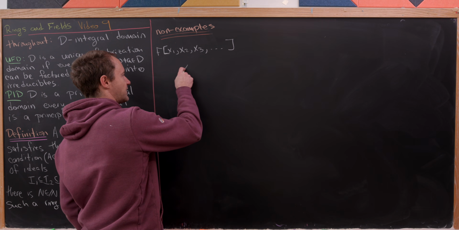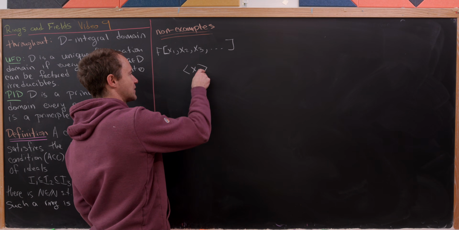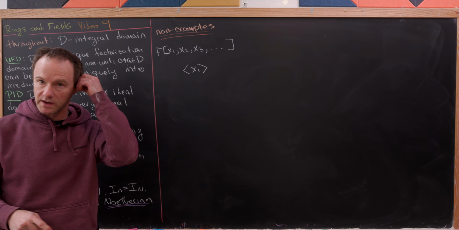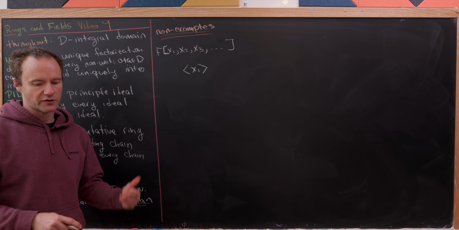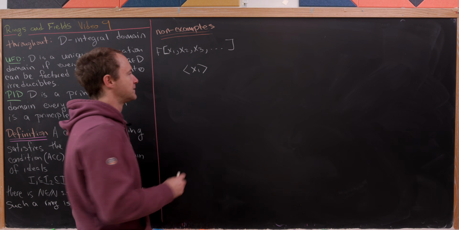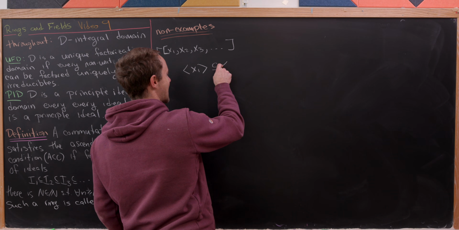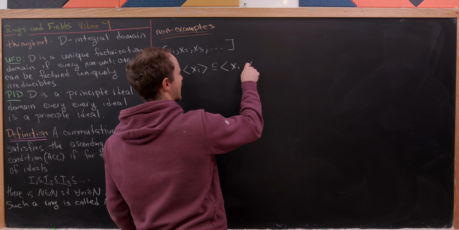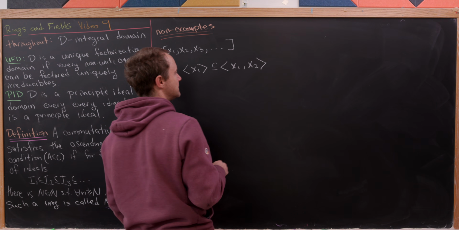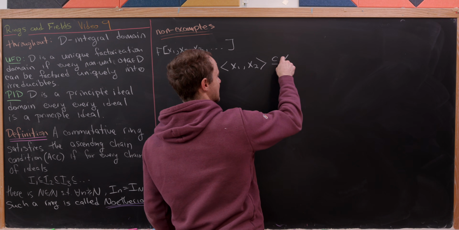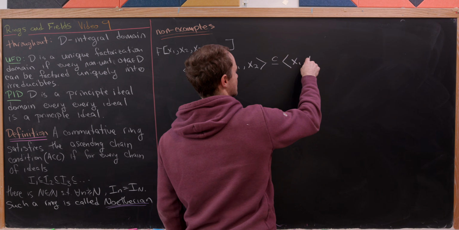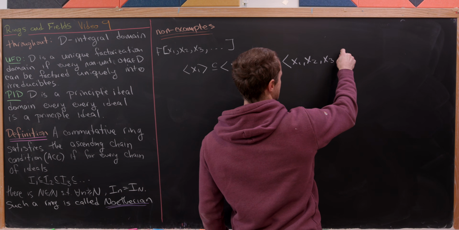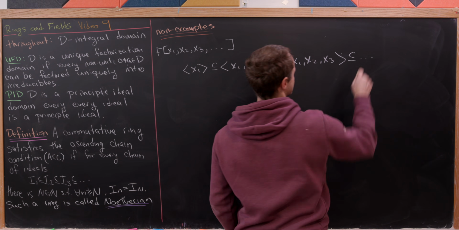And now let's look at the following chain of ideals. The first one is generated by x1. So that's going to be all polynomial multiples of x1. But notice that that is contained in the ideal generated by x1 and x2, which is contained in the ideal generated by x1, x2, x3, and then so on and so forth.